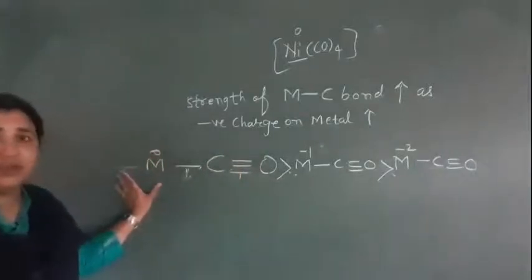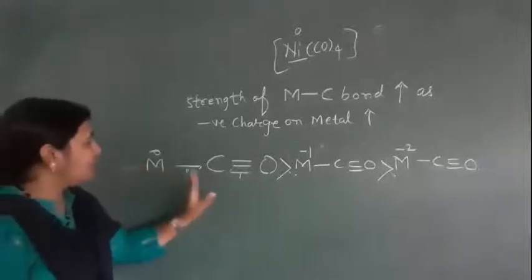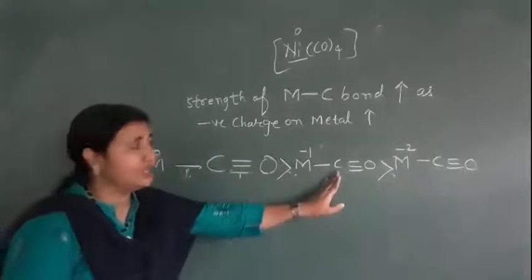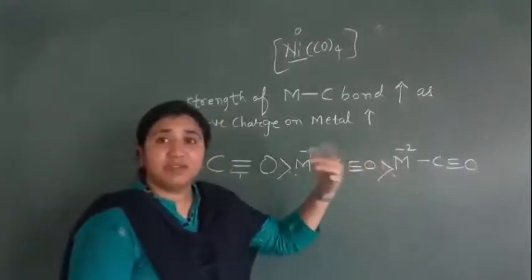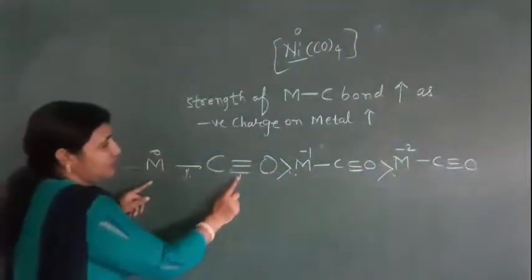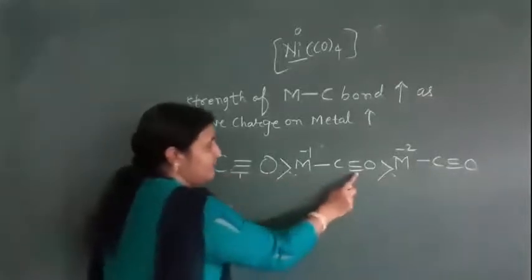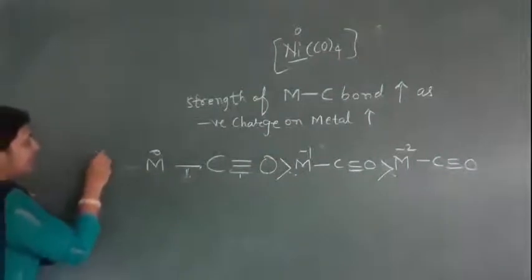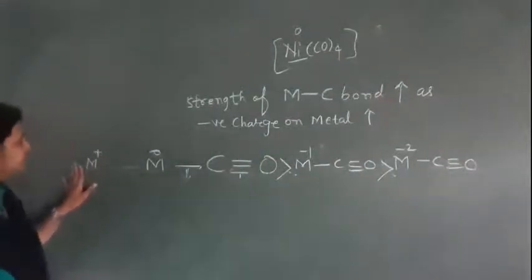So this one is understood. With 0 charge on the metal, this bond is strong and this bond will be weak. But -1 means again more strong, and -2 means again more strong. So the CO bond becomes weak and weaker. This is the strongest CO bond here, but here it is weak, and here again very weak. If we have a plus charge here, what will happen?